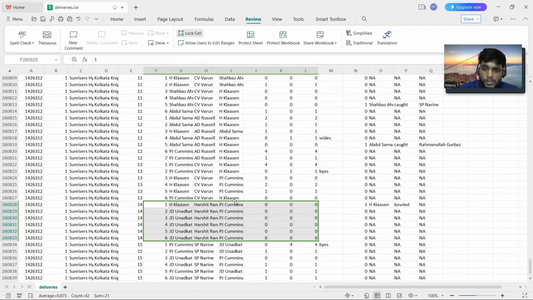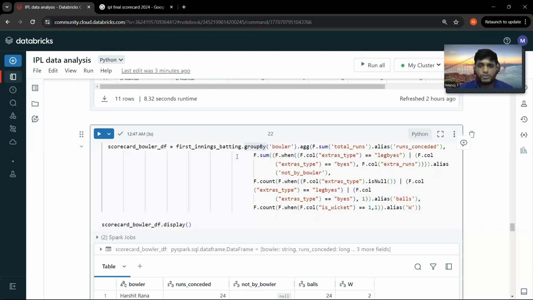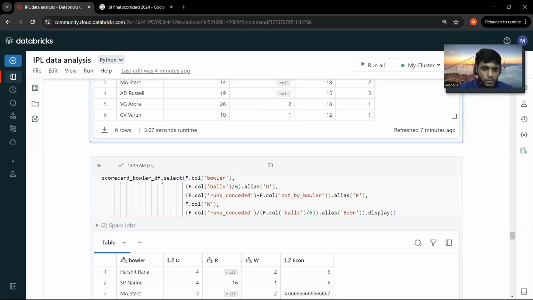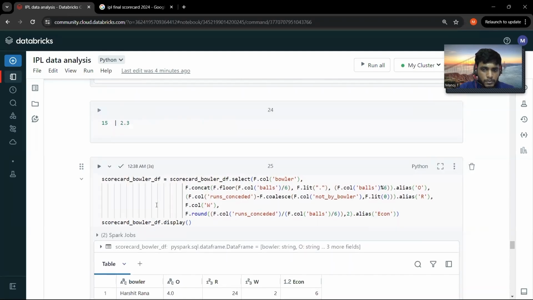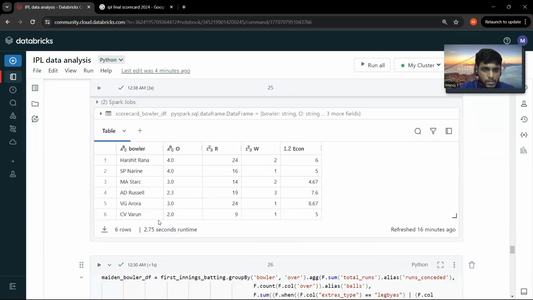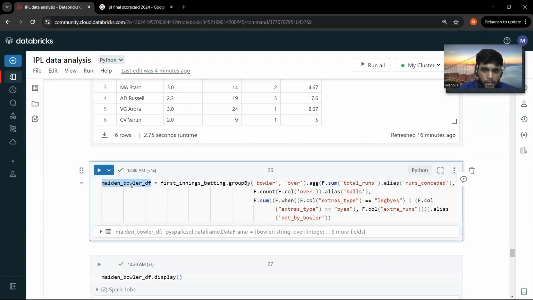But there are also certain logics. Let's say Harshit has bowled 6 balls. Out of the 6 balls, let's say for 2 balls he has conceded runs through byes and leg byes, which should not be considered actually, right? So I have to filter those records, find the bowlers who have bowled a maiden over, and then join the rest of the values. So for that, I have created a new data frame which is named bowler DF.